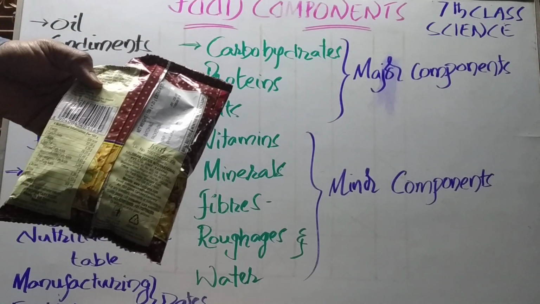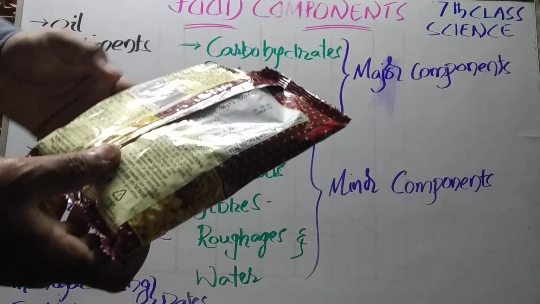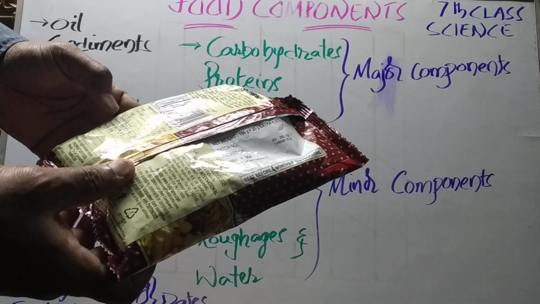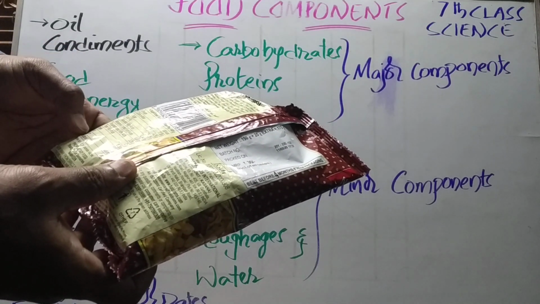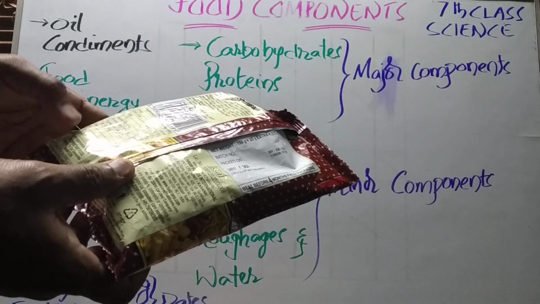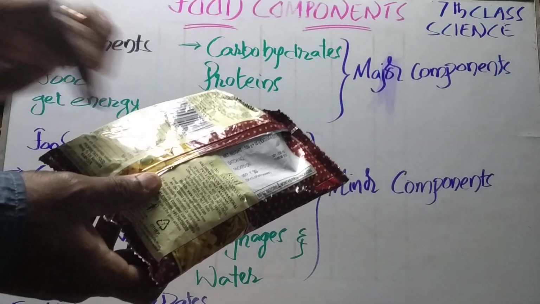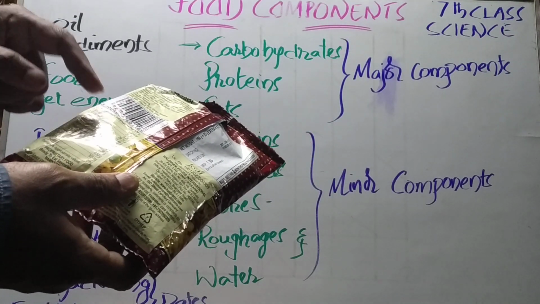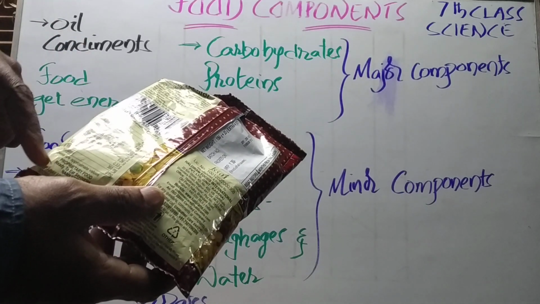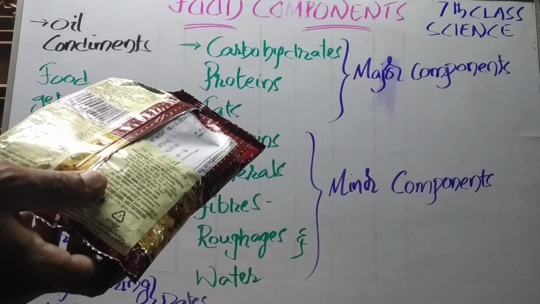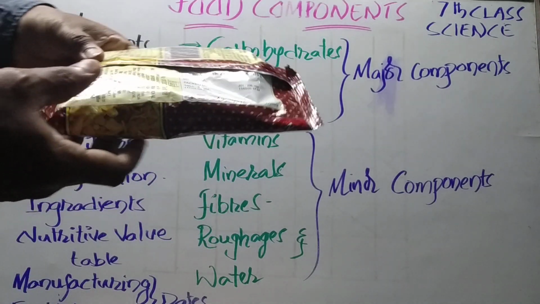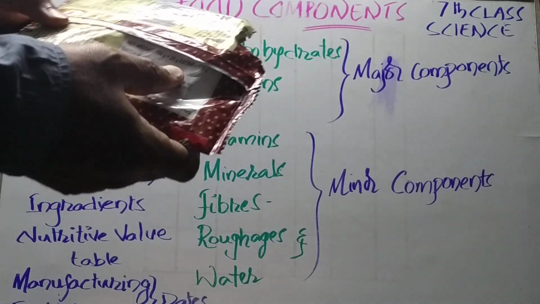Correct? So here you can find the energy, carbohydrates, total fat, protein, fiber, sodium, cholesterol in different measurements. Right? By eating this, our body can get these components. Correct? Now, the next important thing, the dates.